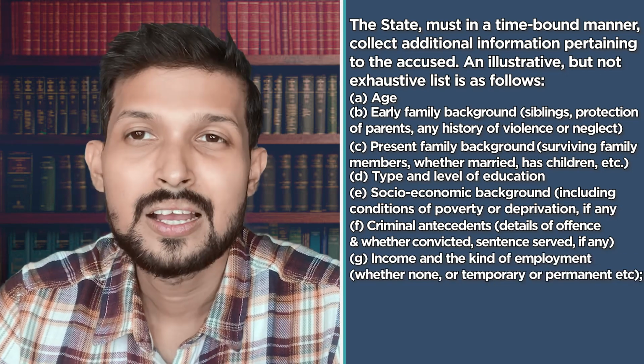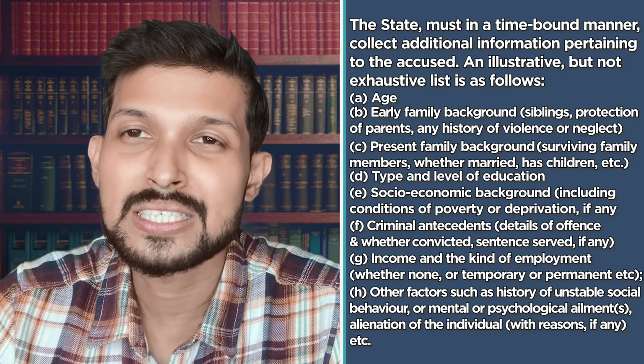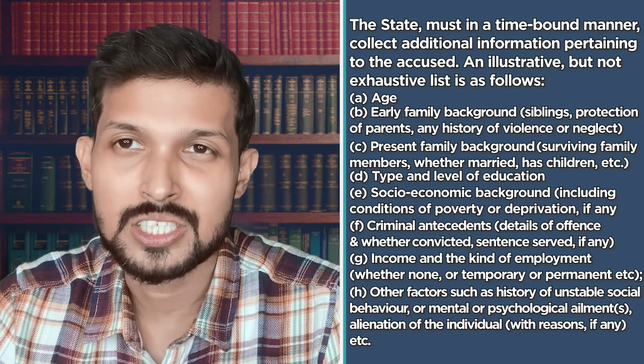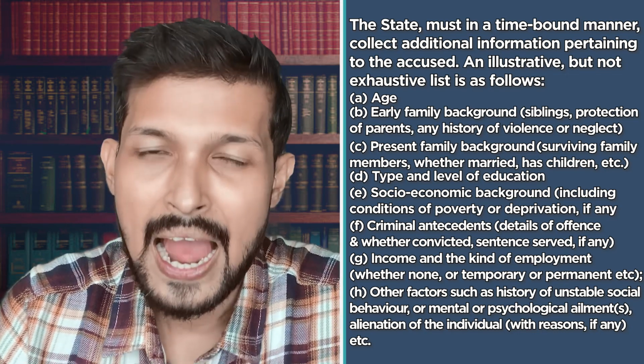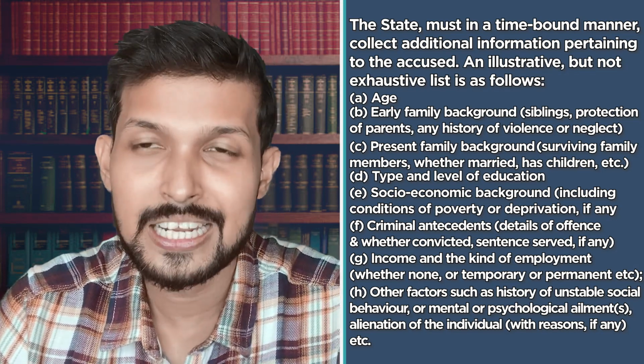All those other important factors, or data, have to be submitted to the court during the trial stage itself, so that the trial court can have a better look at it and can apply the mitigating factors while imposing the death penalty.